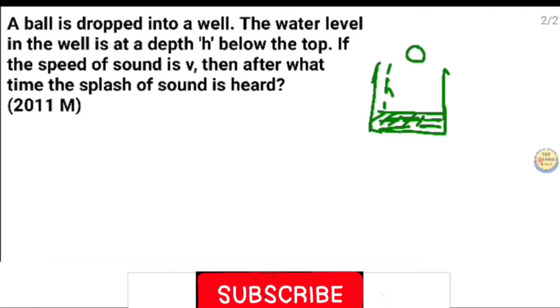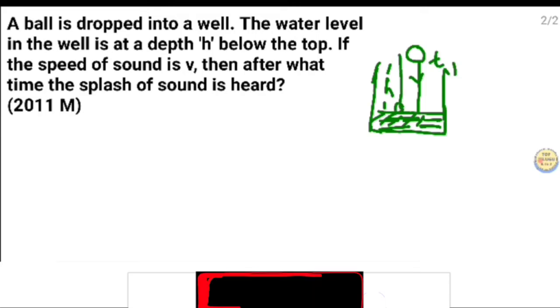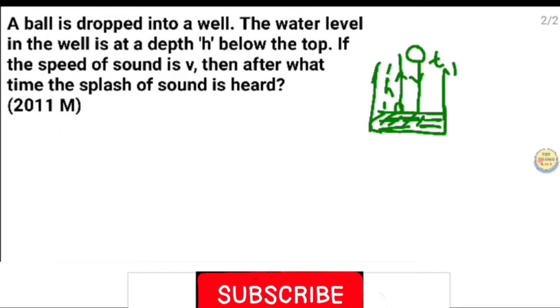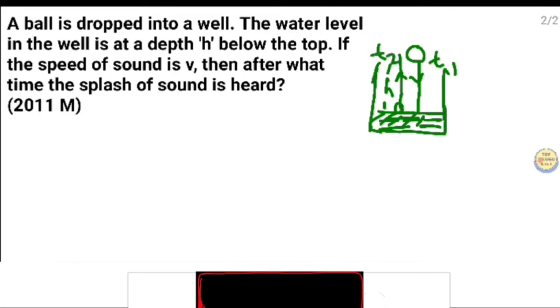The ball was dropped. The time taken to reach the water surface is t1, and then the sound returns and the splash is heard. The time taken to hear the sound is t2.